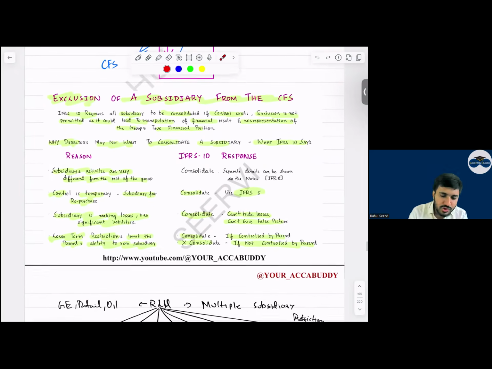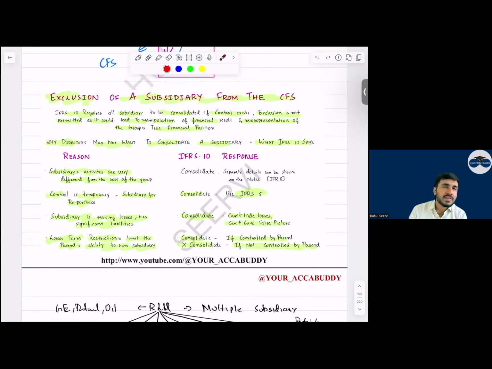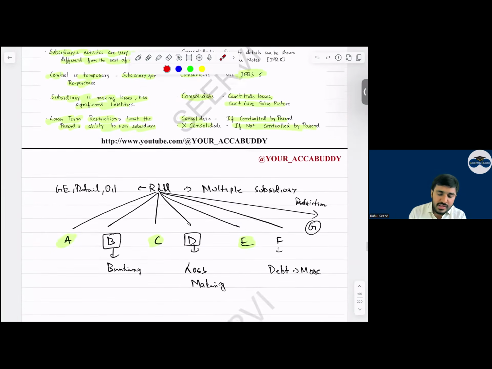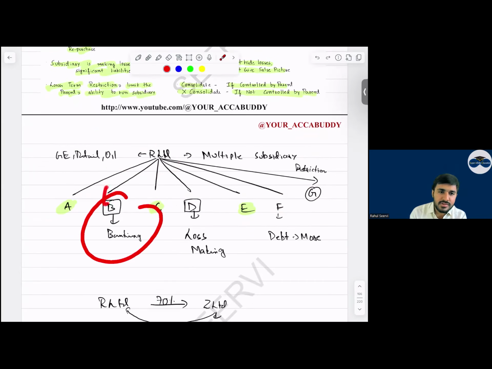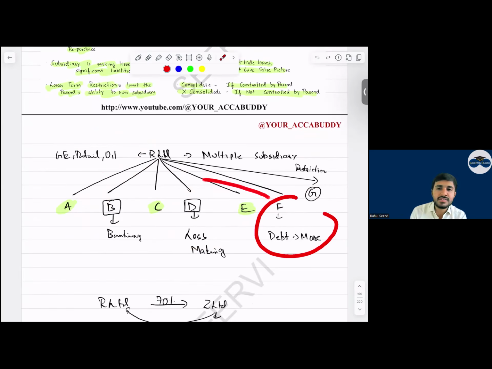Then exclusion of a subsidiary from the CFS. Sometimes the directors will give multiple reasons why they will not prepare the consolidation. Let's say Reliance company has A, B, C, D, E, F, G. These are all subsidiaries. This one is into retail, oil business. This company is into banking business. D is a subsidiary which is loss making. F is a subsidiary which has more debt.